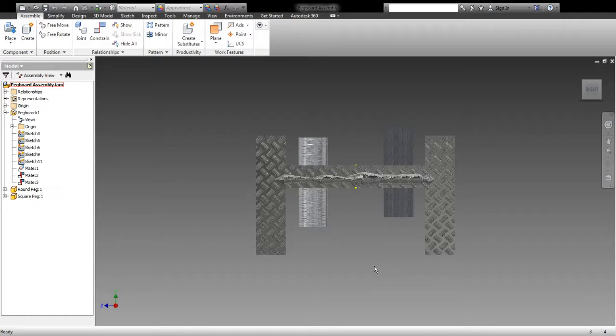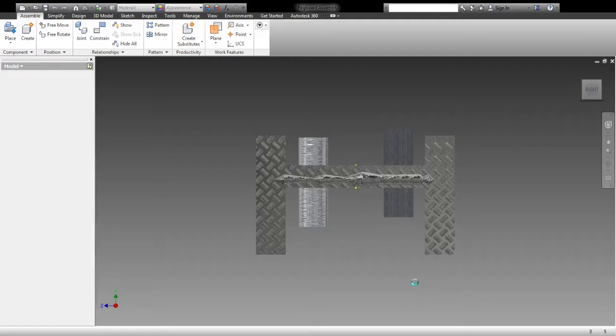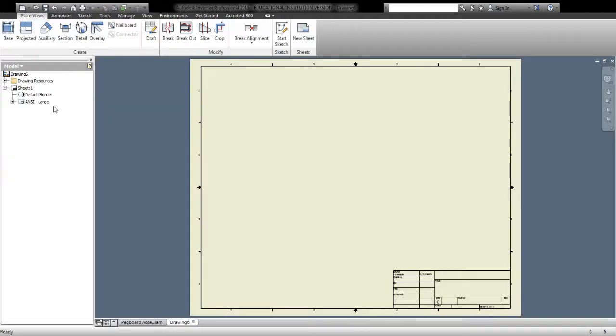All right, the next file we're going to try to make is one that's going to show us where things are or what parts went together to make this. So again, we're going to create up here a new, and it's a standard.idw, and we're going to create that. And then this time you're going to put in a base view again.